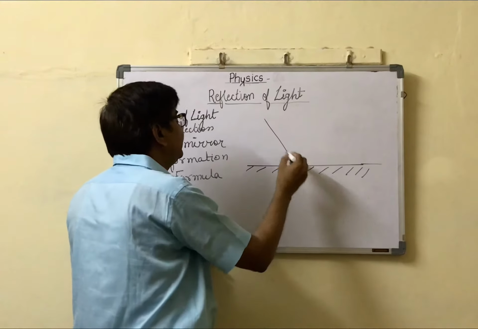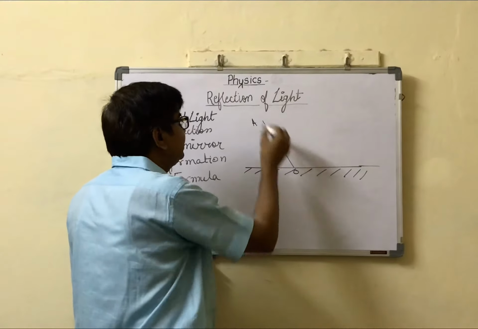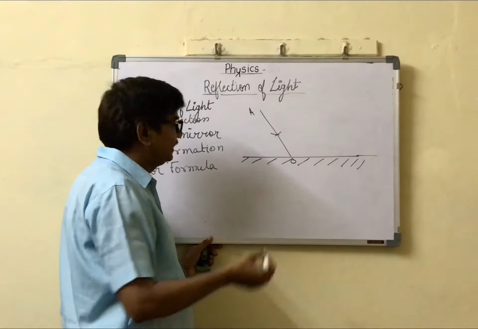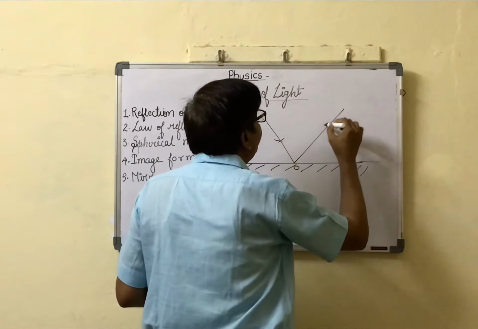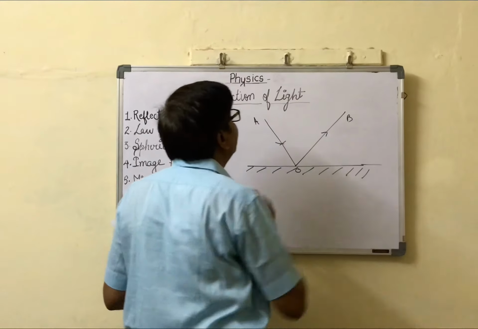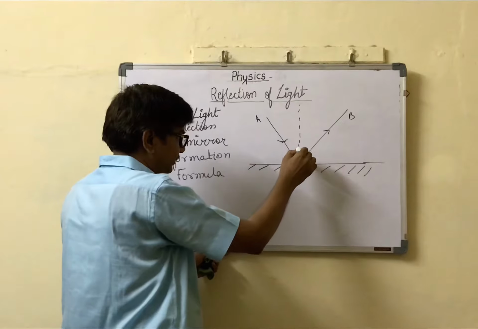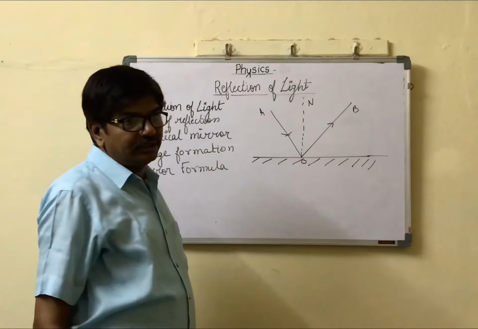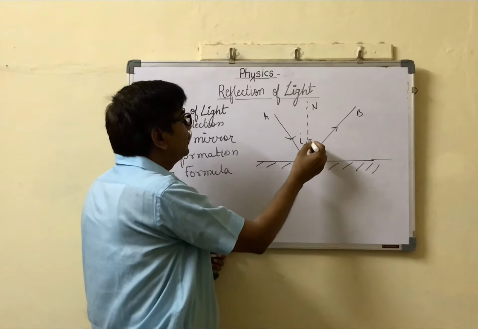This is an incident ray, a ray incident on a smooth plane. OA is the incident ray, OB is the reflected ray, and this is the normal. So this angle is known as I, and this is R.